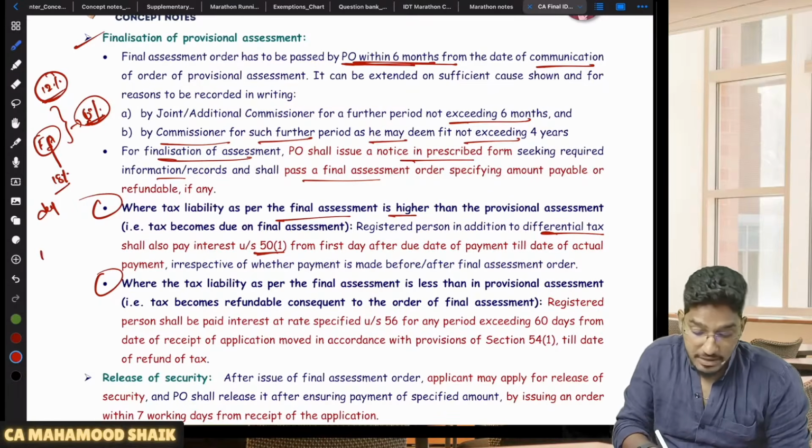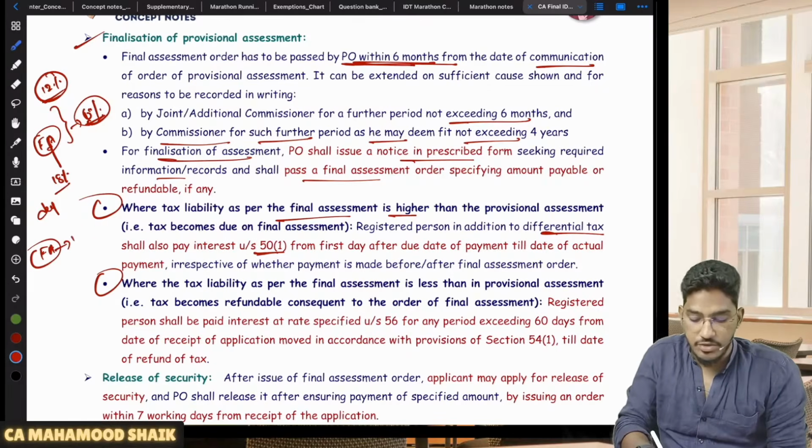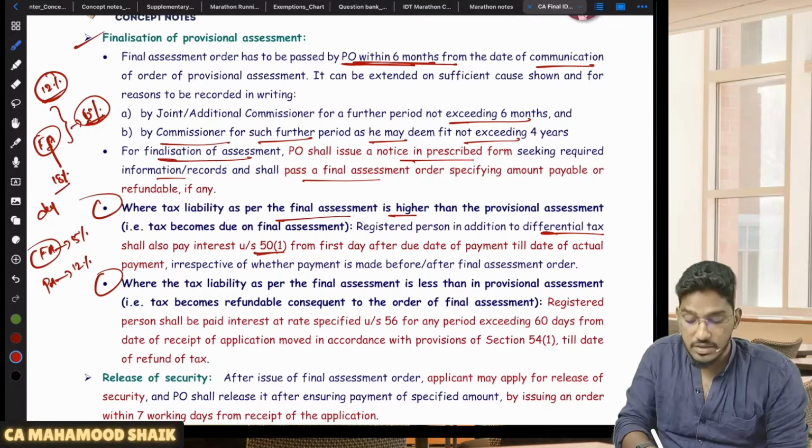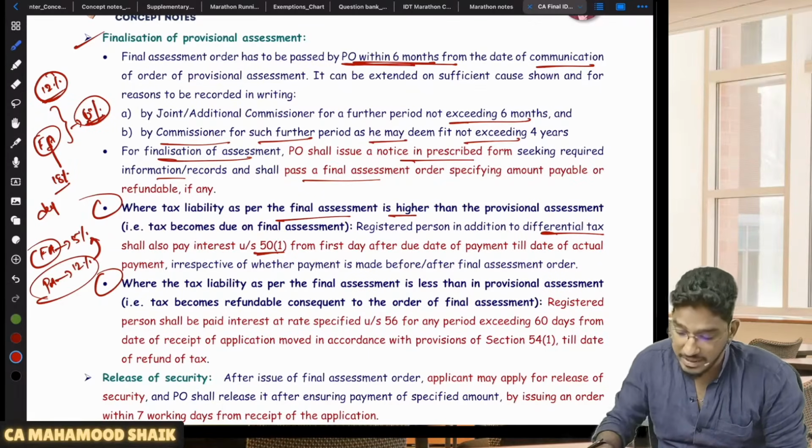Sir, what if in the final assessment order only the amount is less? As per the final assessment order, they told you are required to pay 5% only. But provisionally they asked you to pay 12%. Sir, what I should do? You can claim the refund.